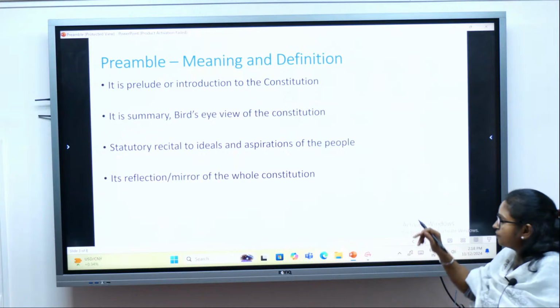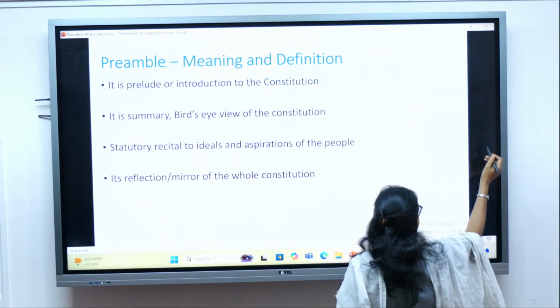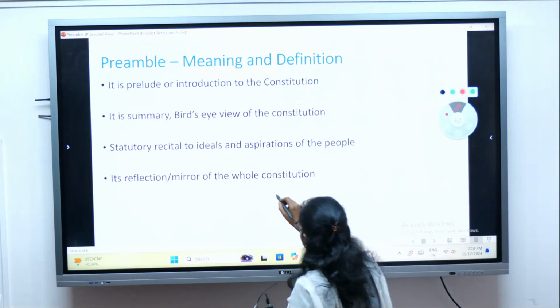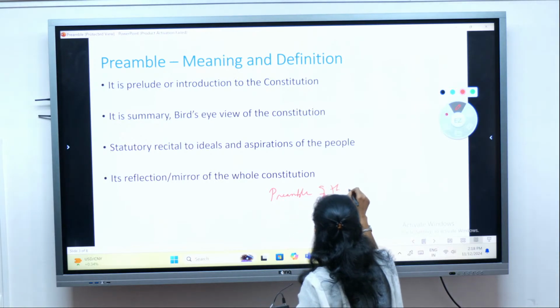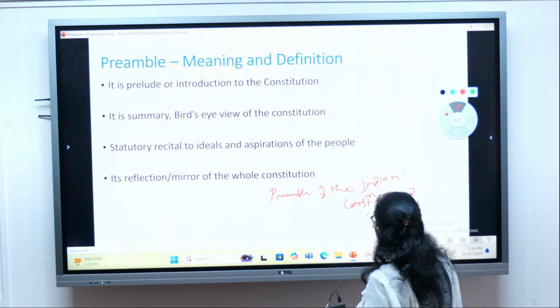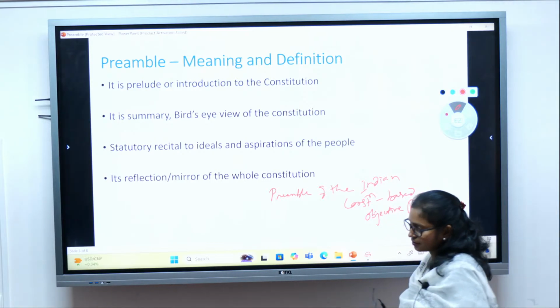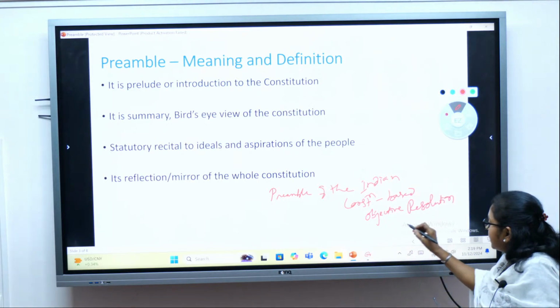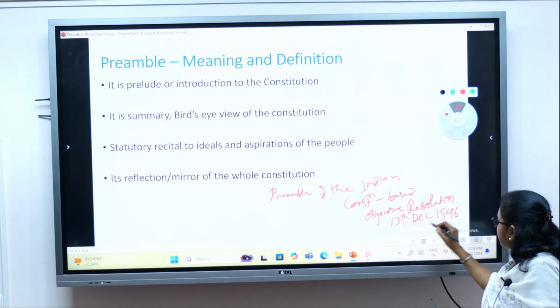The preamble of the Indian constitution is based on the objective resolution, which was passed in the Constituent Assembly on 13th December 1946.